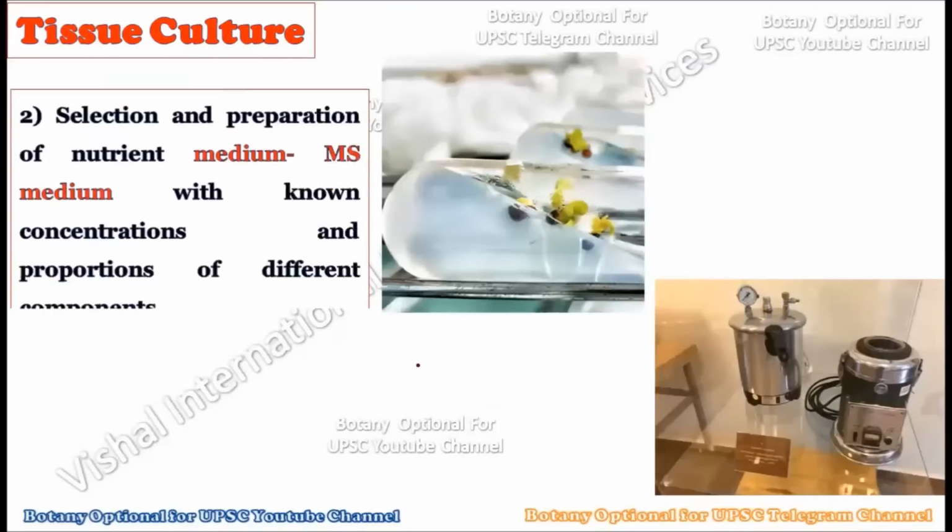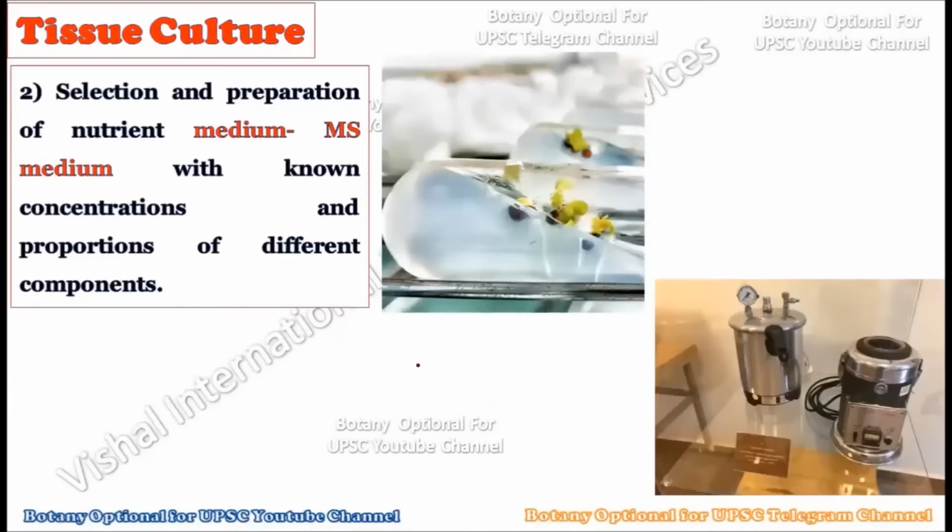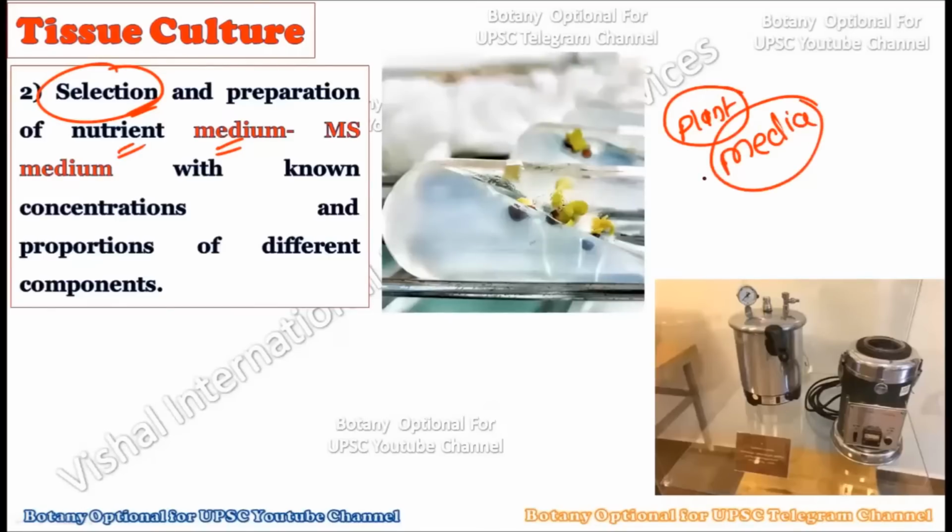Now in the second step, there is the selection and preparation of the nutrient medium. We should first select which type of medium we are going to create, because depending upon the plant material there will be different kinds of media. For example, the MS medium is one kind of medium, but depending upon the plant material we can create different types of medium. So first we have to select which type of nutrient medium we are going to create, and then accordingly create the medium. Generally, the MS medium is largely used for plants, with known concentrations and proportions of the different components.